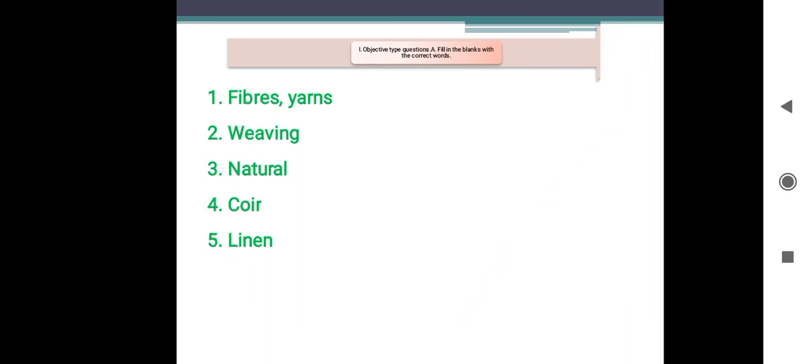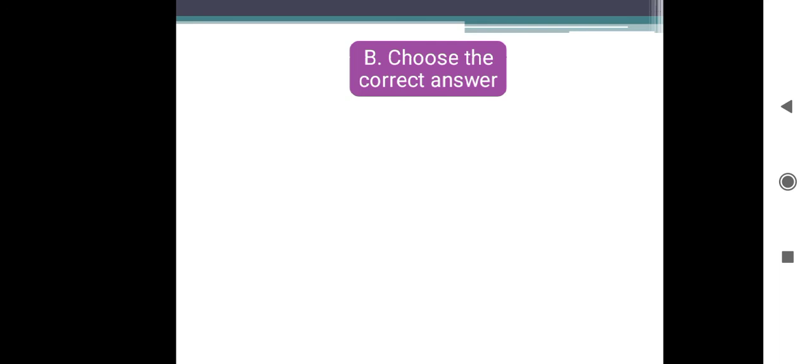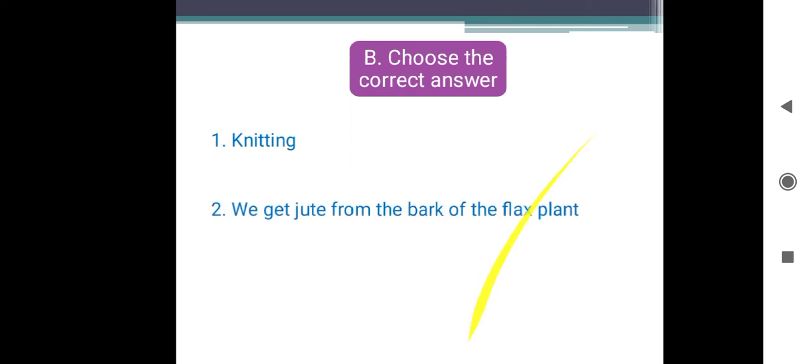Now choose the correct answer. First question. Which of these involves making fabric by forming a series of connected loops of yarn? What is the answer? Knitting. Which of these is not true about jute production? What is the answer? We get jute from the bark of the jute plant. Here flax plant is wrong.